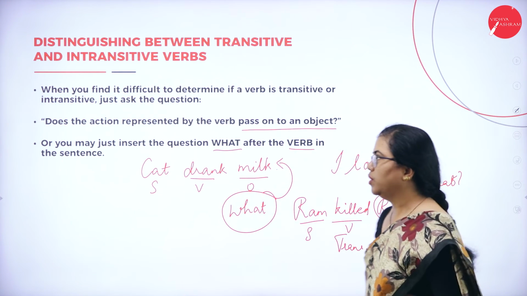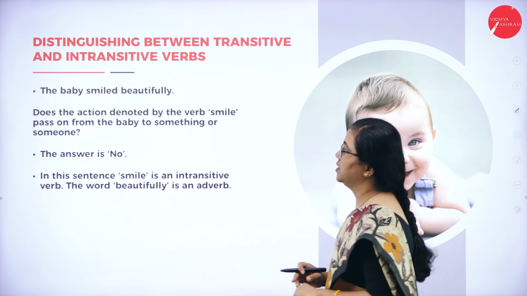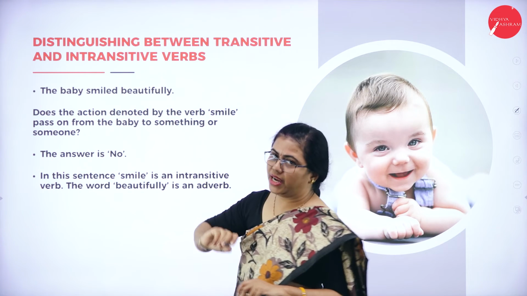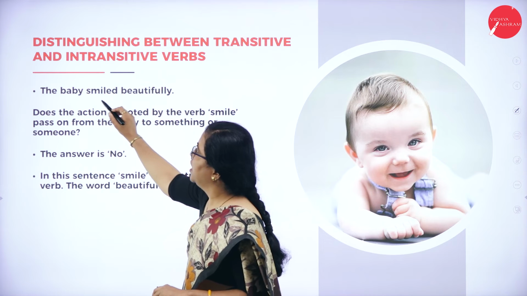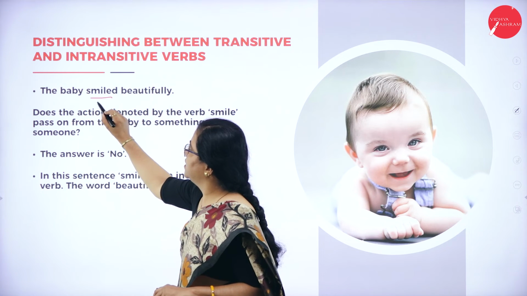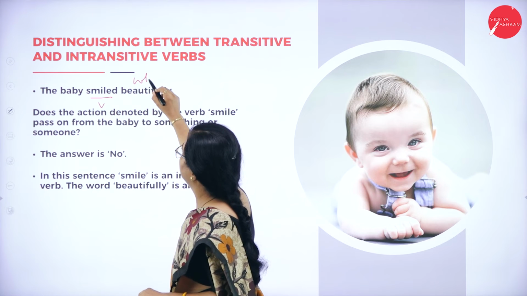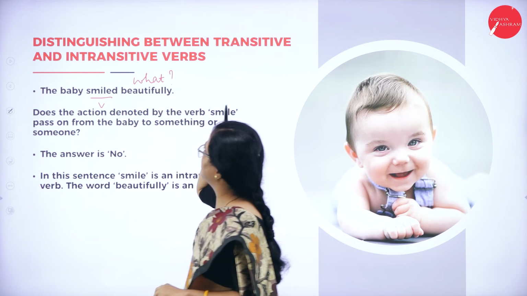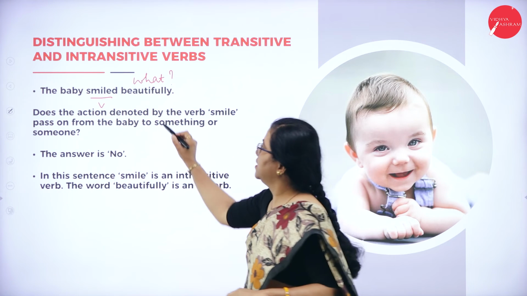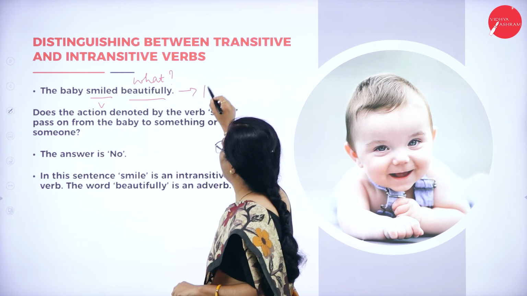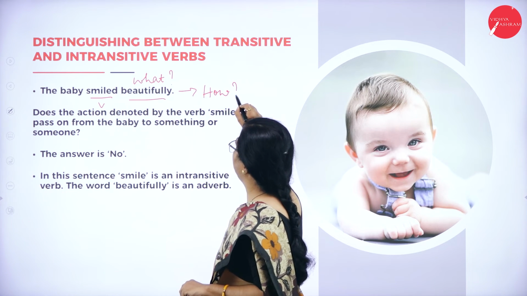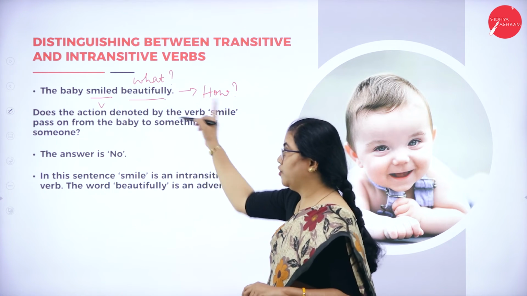Fine. So now let us look at a few sentences. The baby smiled beautifully. Here I am trying to give you an example. The baby smiled, this is the verb. The baby smiled what? Is this giving an answer for this question? No, right? This is an adverb. This is giving an answer for how did the baby smile, not for what.